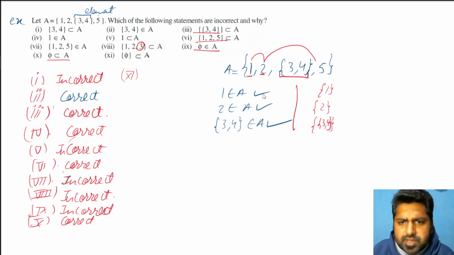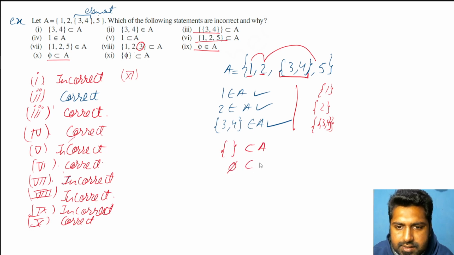If I have to write subsets, remember I was taking 1 element, 2 elements, 3 elements, and so on, and I told you to take 0 elements. If you take 0 elements, you'll say this is a subset of A. So basically, phi is a subset of A.